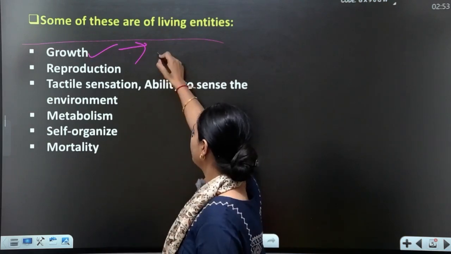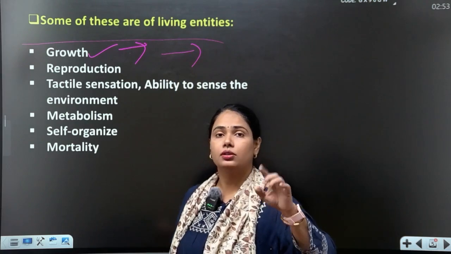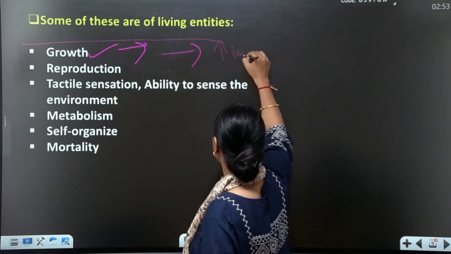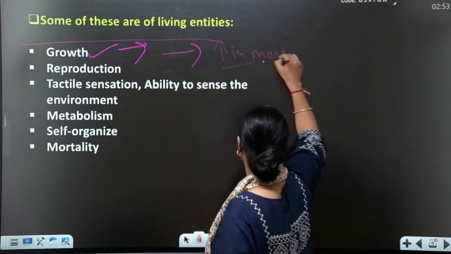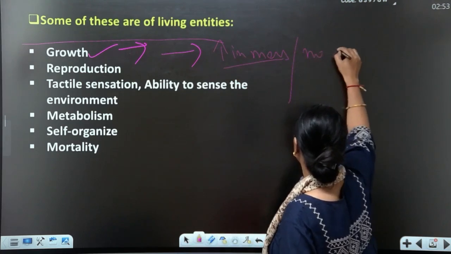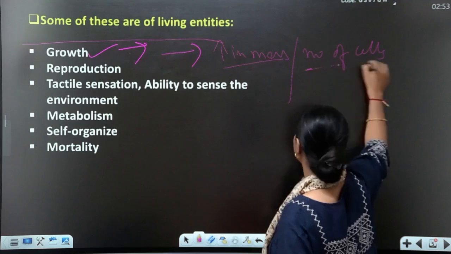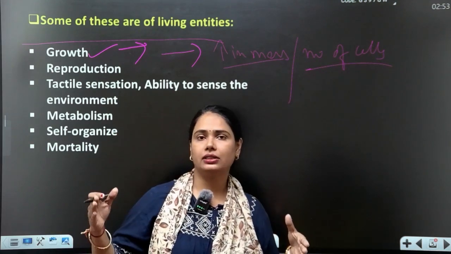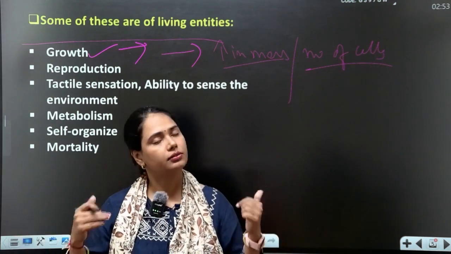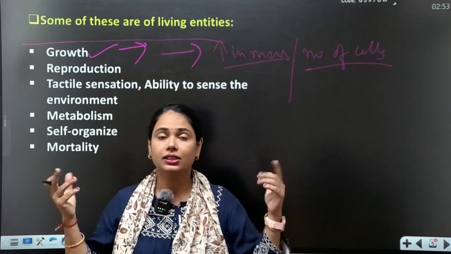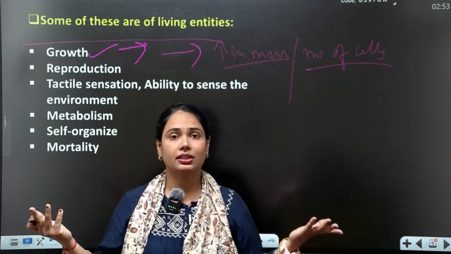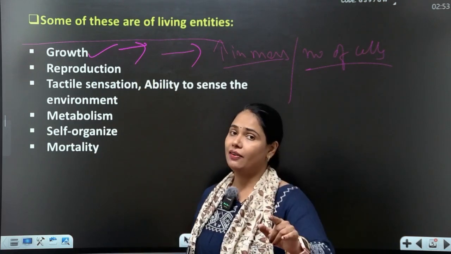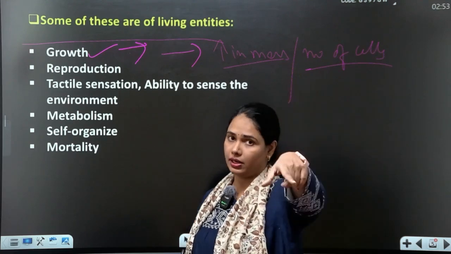First, do you know what growth is? Growth means increase in mass or number of cells. If a cell is dividing, you think that it is growing. If mass is increasing, you know that growth is increasing. Definitely, this character belongs to living.